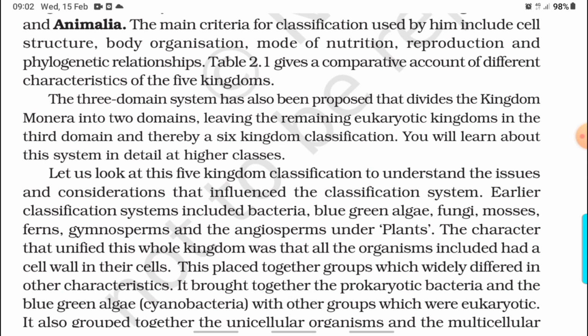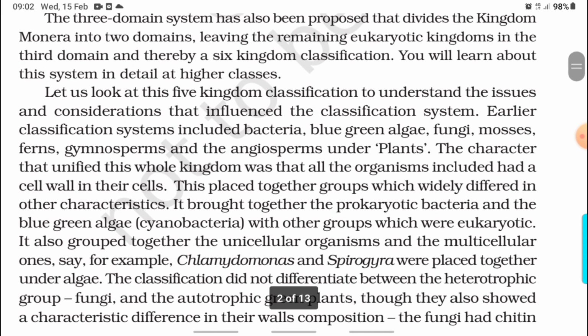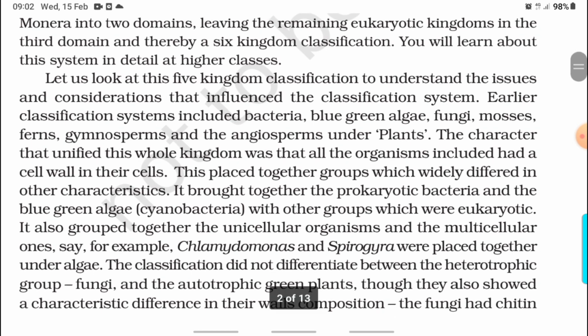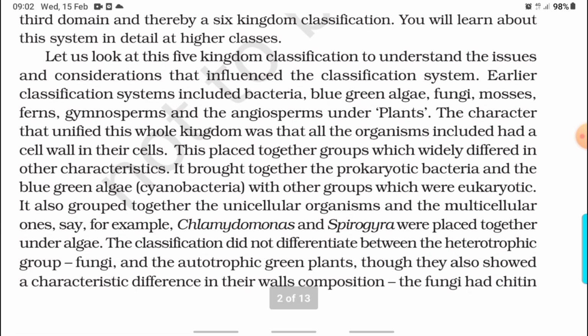The table gives a comparative account of different characters of the 5 kingdoms. The 3-domain system has also been proposed that divides the kingdom Monera into 2 domains, leaving the remaining eukaryotic kingdoms in the 3rd domain, and thereby a 6-kingdom classification. You will learn about this system in detail in higher classes.